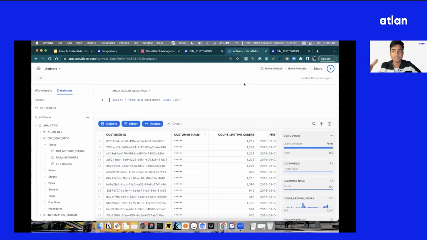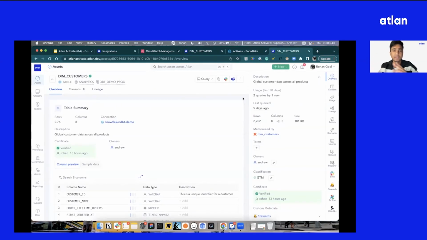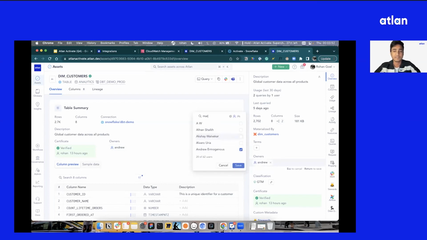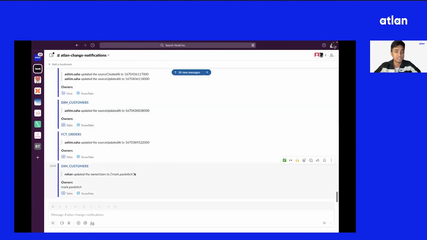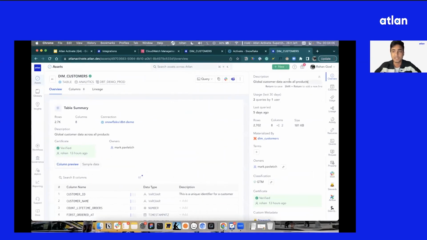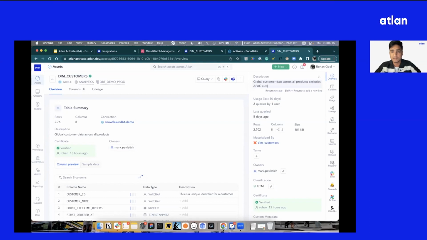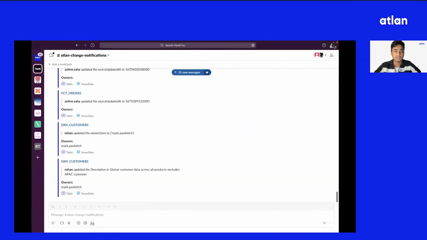The other one which is really popular is getting notifications. As soon as something changes in Atlan, I want to get notified, right? Let's say Andrew just left our org, and instead of him, I'll tag Mark as the owner, and let's see what happens. Owners have been updated. Now if I go to my Slack workspace, you'll see Rohan updated owners to Mark. And if you change the description, let's say this table no more contains all product data, it excludes APAC customers, you update the description and you'll see a notification instantly popping up in your Slack.